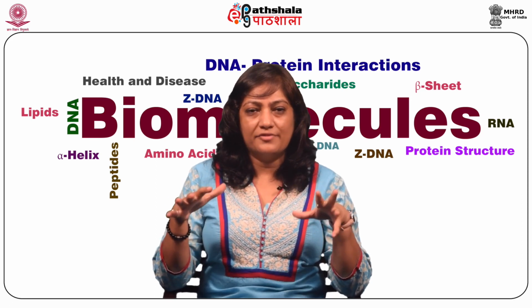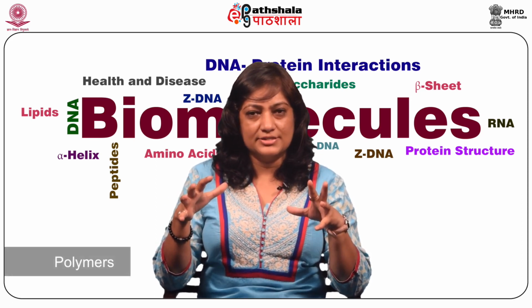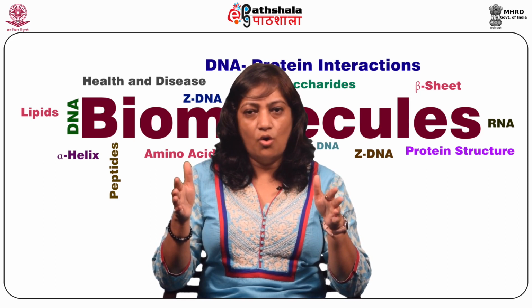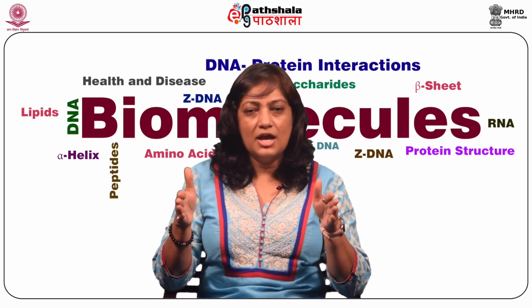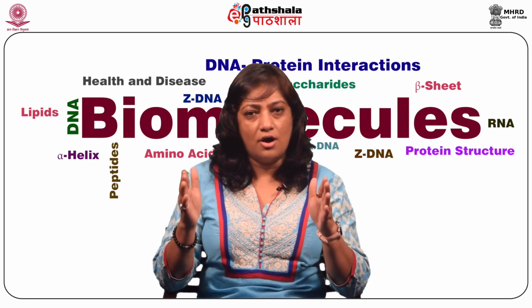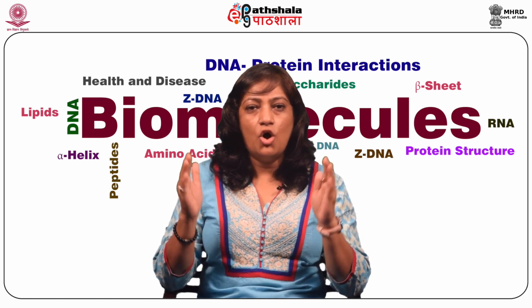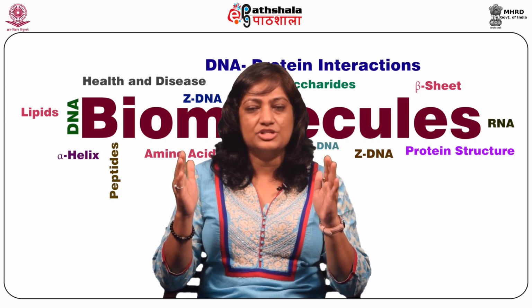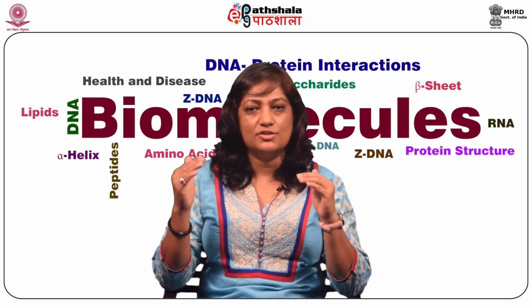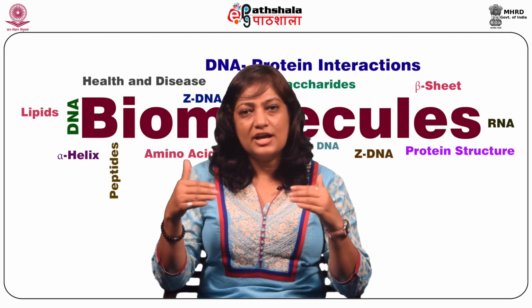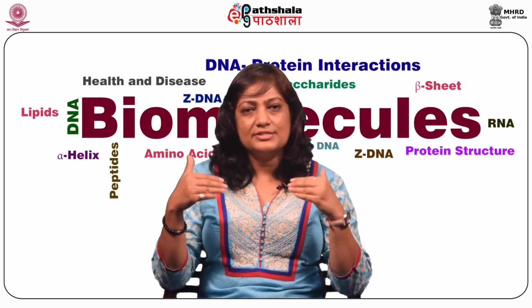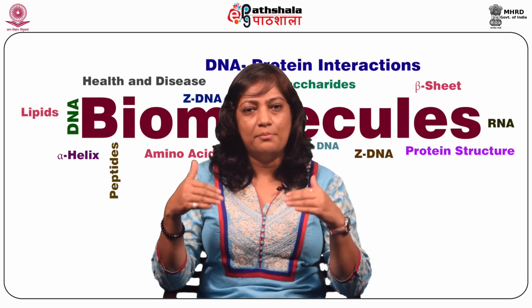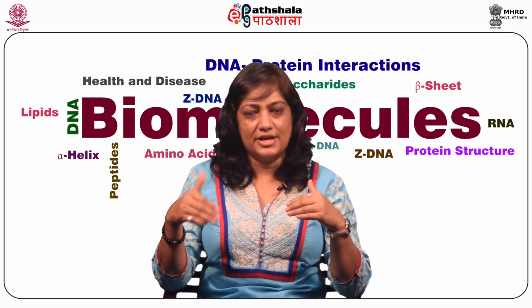So all carbohydrates are basically polymers of sugars or saccharides. Or in other words, monosaccharides are used as the building blocks to build up long chain carbohydrates, which are also called oligosaccharides or polysaccharides. And as we continue through this module, we will see how these long chain polysaccharides are built from the monosaccharides.